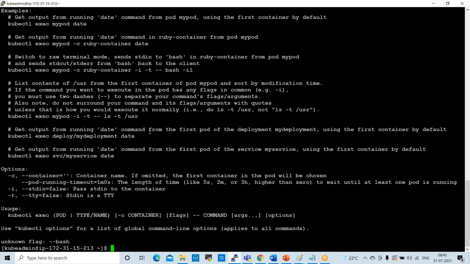Okay, this command is not working, right? So yeah, some commands will not work properly. Okay. kubectl exec -it /bin/bash. We'll try that. /bin/bash.